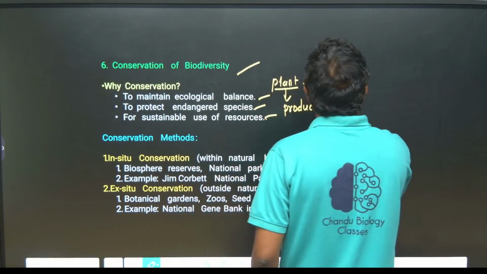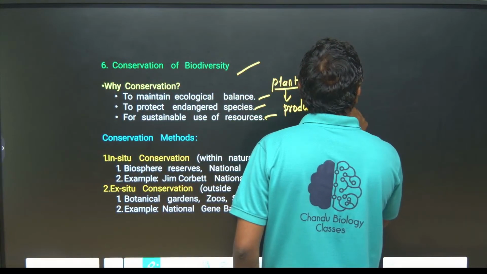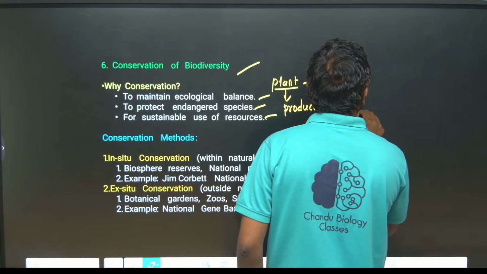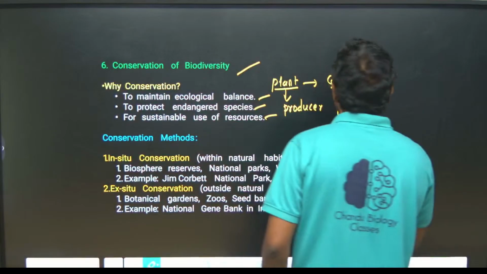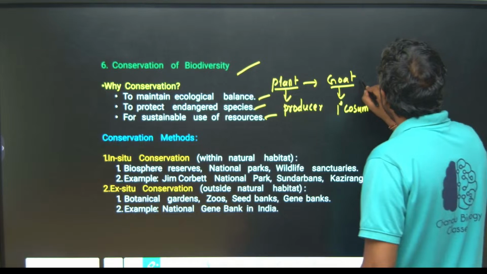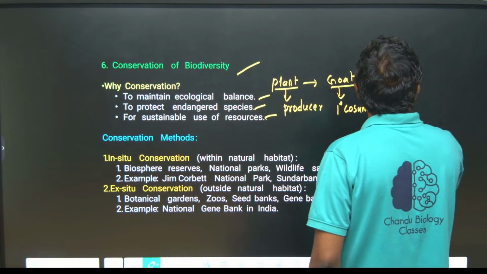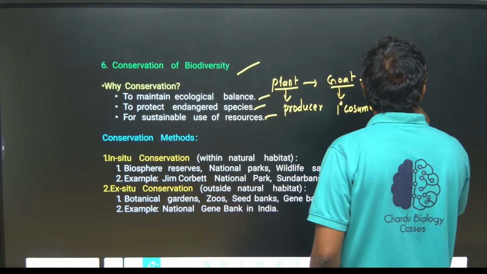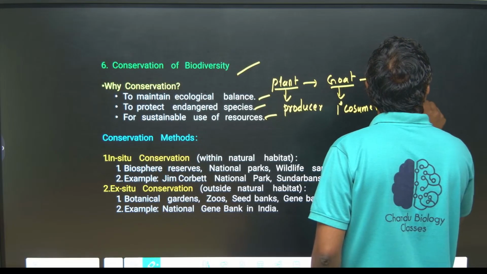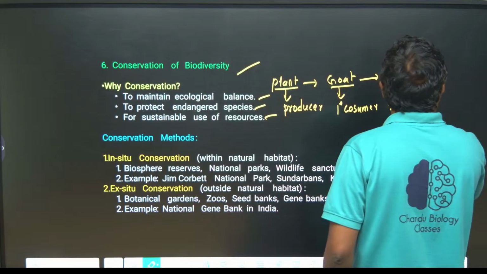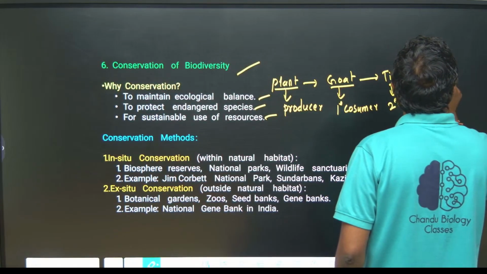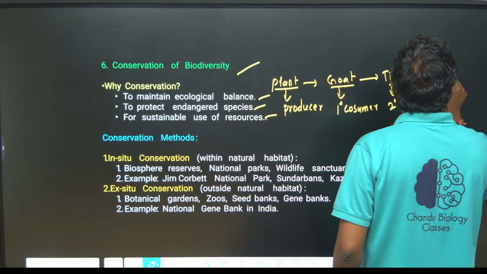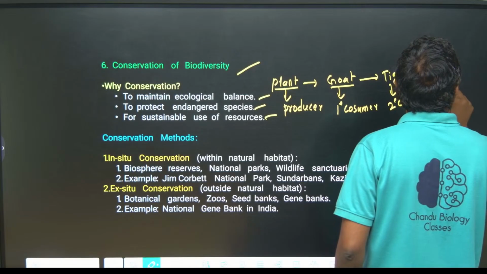A goat can eat a plant. This is the primary consumer. If a tiger eats a goat, the tiger is a secondary consumer. And an eagle, like birds, is a tertiary consumer.